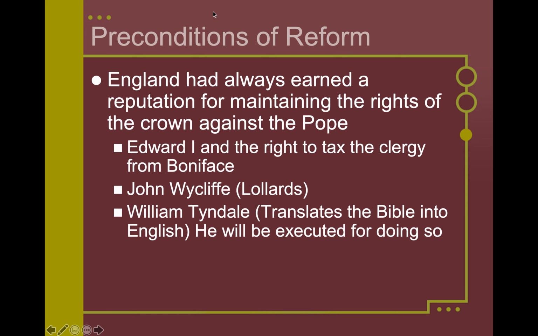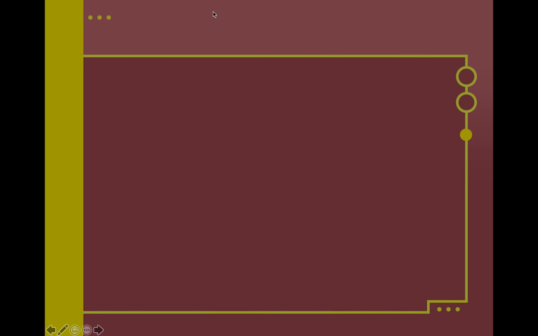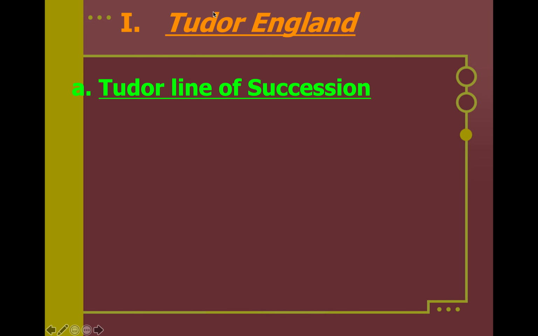And we're going to see, ladies and gentlemen, the ultimate challenge to the church is when Henry VIII creates his own Anglican Church and Church of England. So we are going to be talking about the Tudors today. We need to know the major Tudor monarchs within this dynasty. All right, so here we go. Let's make sure we know these monarchs, and you need to memorize them.